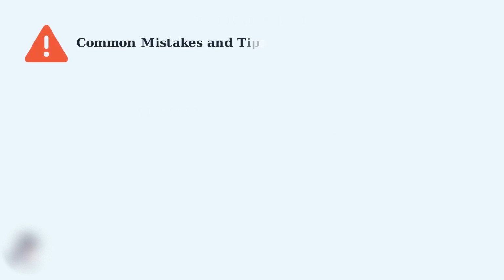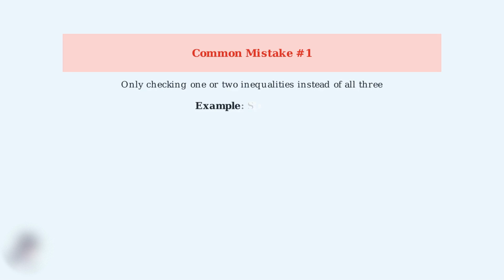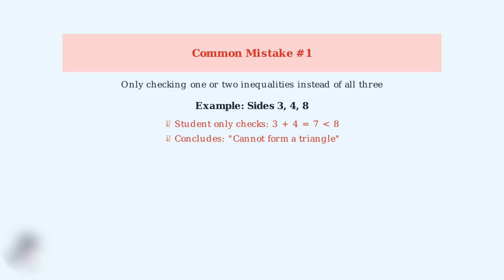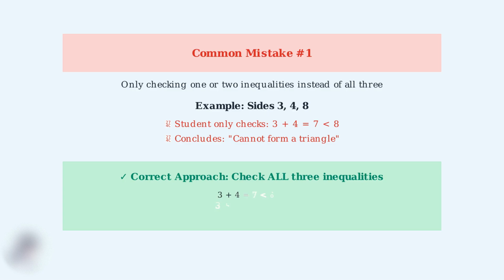Now that we've worked through several examples, let's address the most common mistakes students make with the Triangle Inequality Theorem and share some essential tips for success. The most common mistake is forgetting to check all three inequalities. Students often check just one condition and draw conclusions too quickly. The correct approach requires checking all three inequalities. Even if one fails, the triangle cannot exist. This systematic checking prevents errors and ensures accuracy.